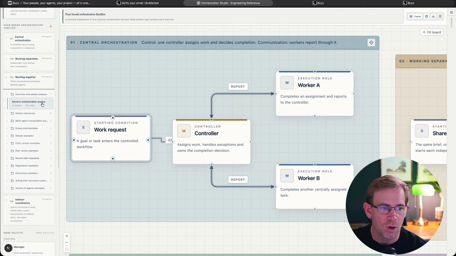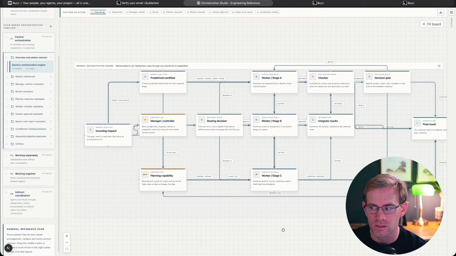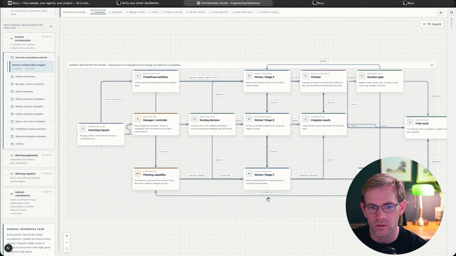But if you had a very complex orchestration pattern, say you had an orchestration pattern like this, for example, it becomes very complex with a lot of nodes, a lot of different things that could happen depending on the state of the work at that particular point, whether requests are predefined workflows or manager-controlled workflows, whether there needs to be routing decisions, whether there needs to be checker nodes, decision gates, human approvals. You can see here that you might run into some issues setting up a complex orchestration